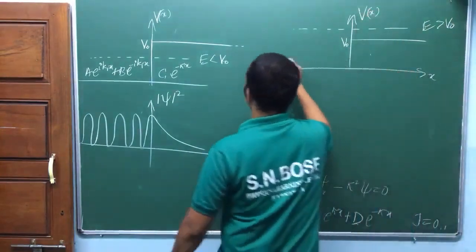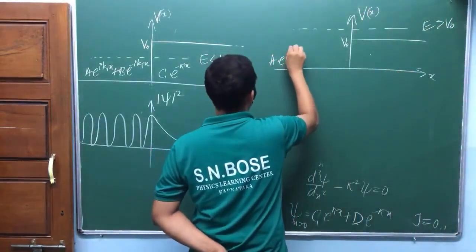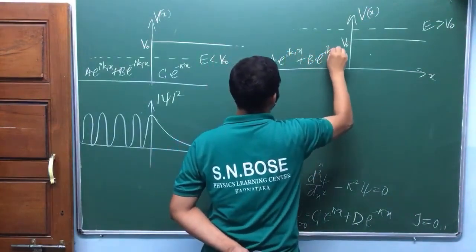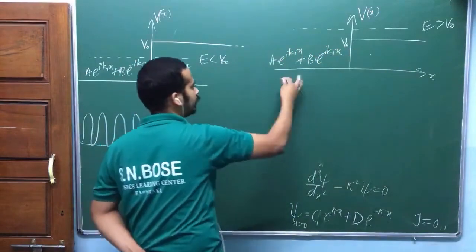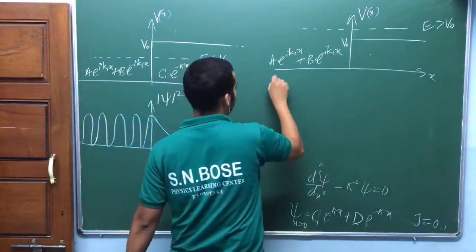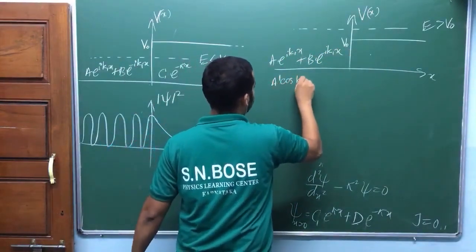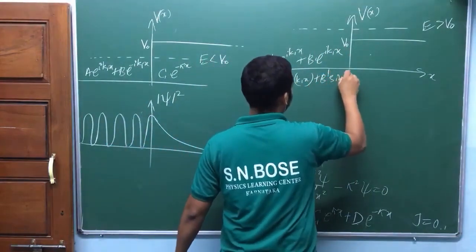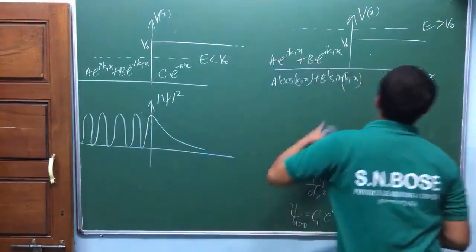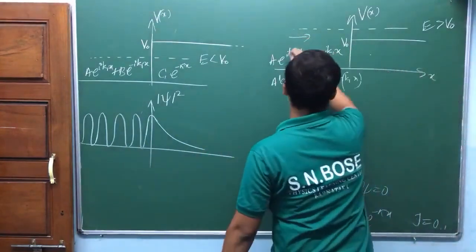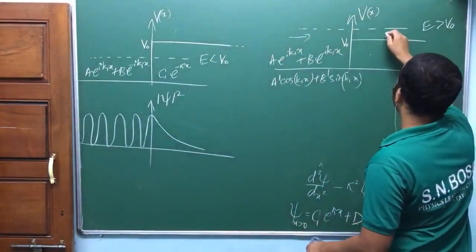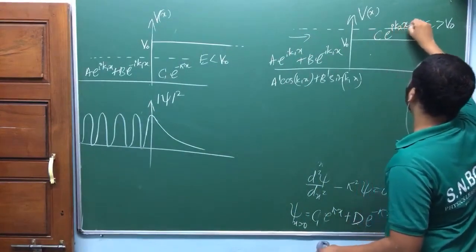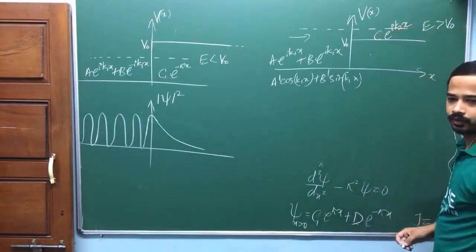Be careful. Here it is a e power i k1x plus b e power minus i k1x. Am I right? This can be written in terms of cosine and sine. Am I right? Some a dash cos k1x plus b dash sine k1x. Am I right? But here again, if you shoot the particle from here, the solution is some c e power i k2x. Am I right? Speak out.